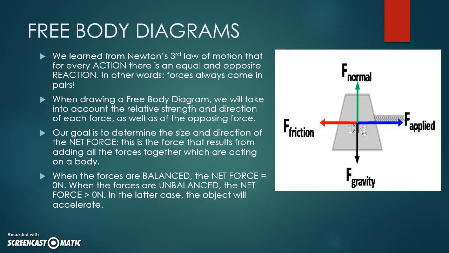Gravity pulls downwards. Well, if an object is on a table, there'll be a normal force pointing in the opposite direction of gravity. Okay, it's a pair. If friction is pointing one way, well, the force applied when you push something over a table, you're applying that force, and your force is being opposed by the force of friction.